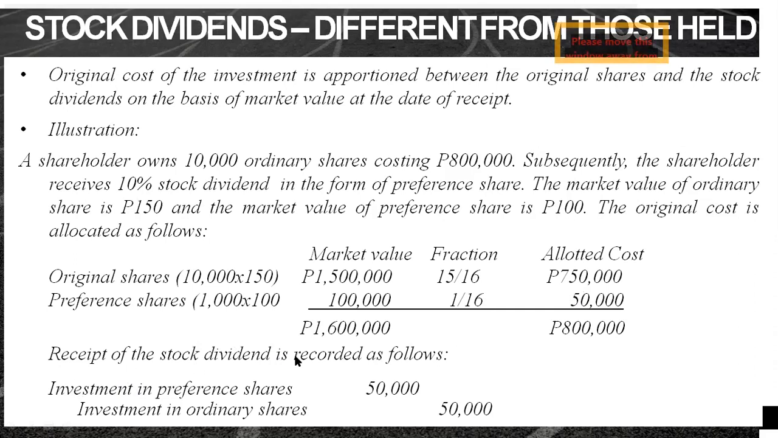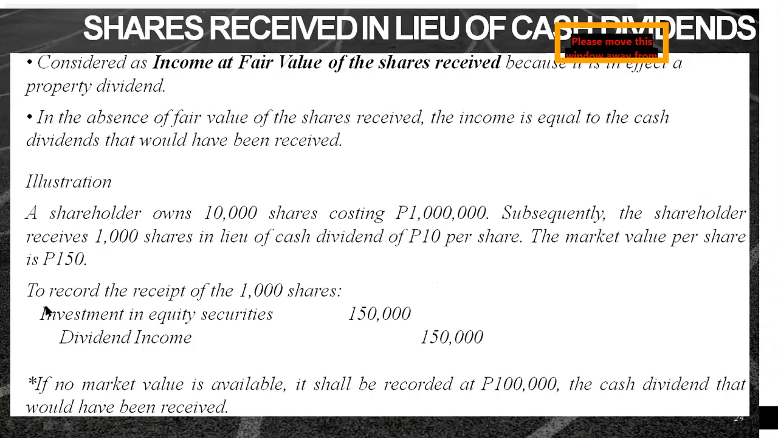So you look at the entry. Upon the receipt of the stock dividend, this is how we record it. We debit investment in preference shares, 50,000. We credit investment in ordinary shares at 50,000. So in that case, what will happen? Our investment in preference shares will have a balance of 50,000, whereas our ordinary shares, from 800,000, will be reduced by 50,000. So our investment in ordinary shares will become just 750,000. Okay, so that is our discussion related to stock dividends.